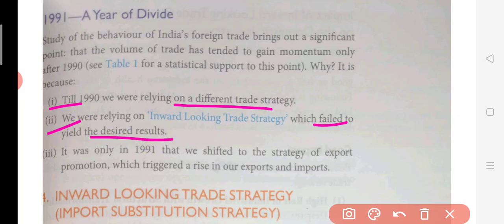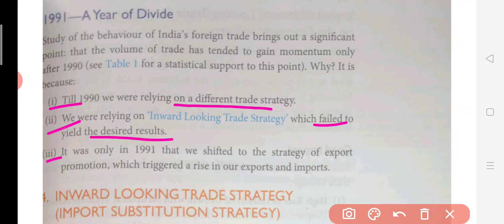This inward-looking strategy simply means that India was trying to do everything on its own, and never wanted other countries or economies to interfere in its business. But later on this turned out to be a failure, and that's why in 1991 they opted for LPG, the new economic reforms, so that other economies and companies from other countries would come, establish their business in India, and bring change.